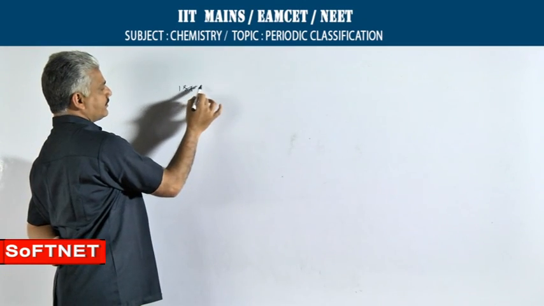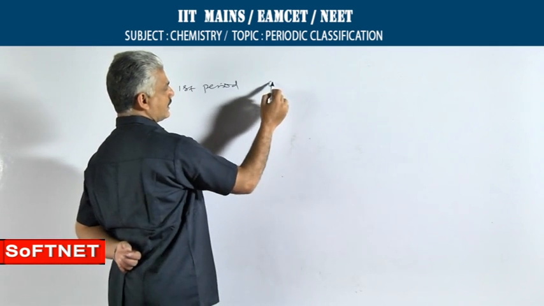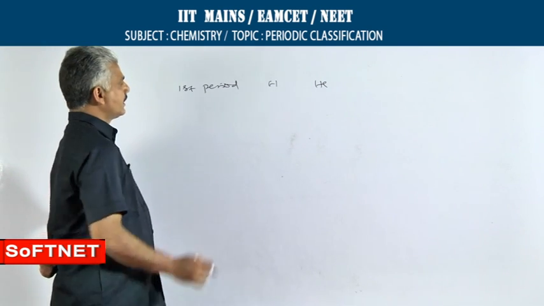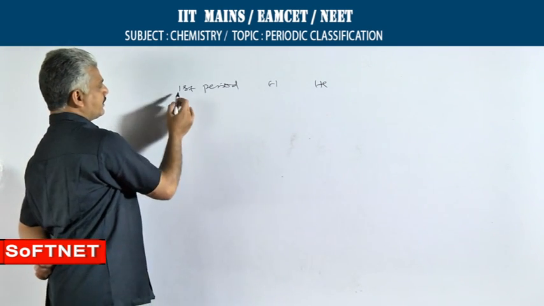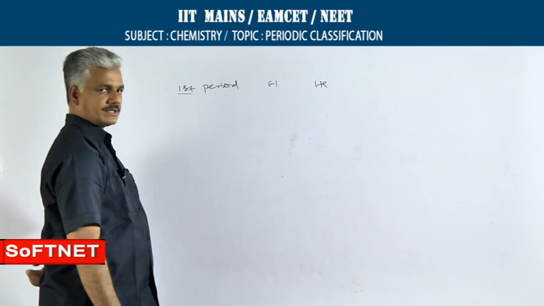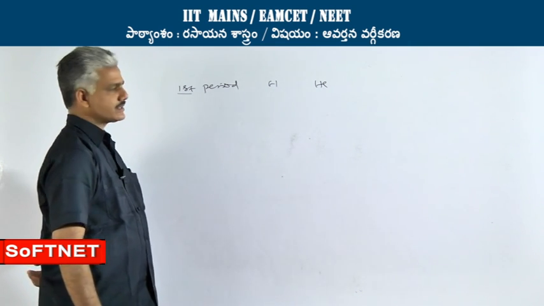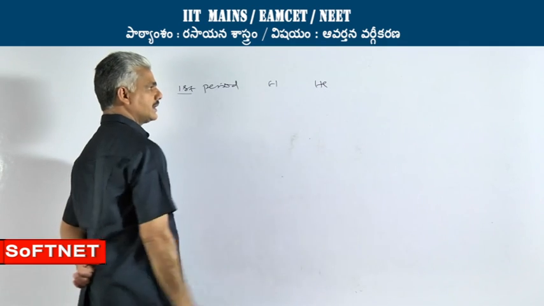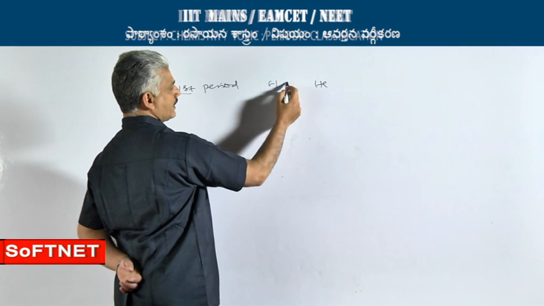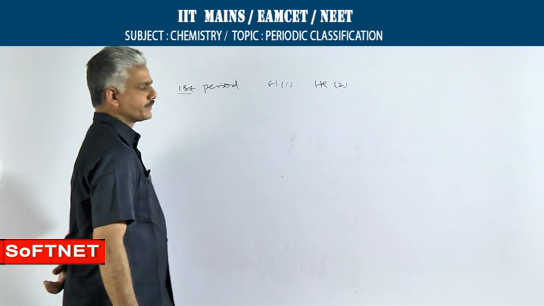The first period begins with hydrogen and ends with helium. In the first period, the first orbit will be gradually filled with electrons. In the first orbit, a maximum of 2 electrons can be placed. That is why the number of elements in the first period is 2, hydrogen and helium. Hydrogen's atomic number is 1, helium's atomic number is 2.